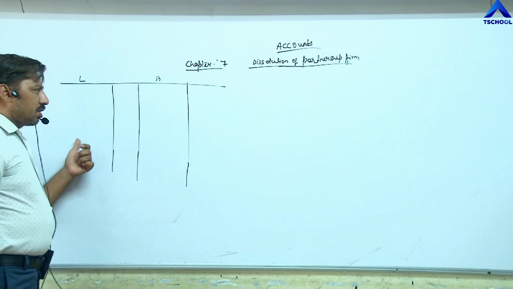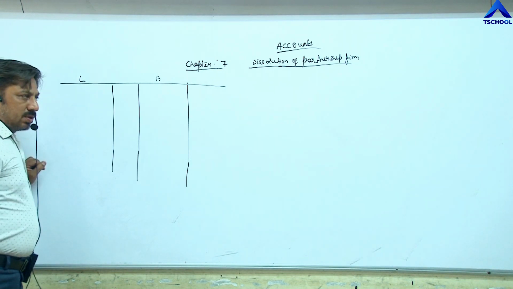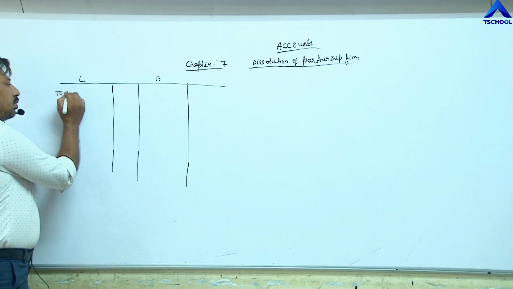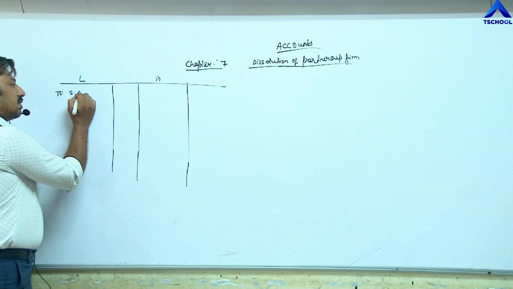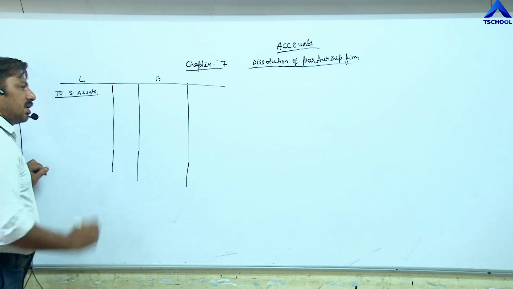So, what is the procedure of preparing realization account? First of all, we have to close assets account. So, the heading will be to sundry assets. This is the heading.